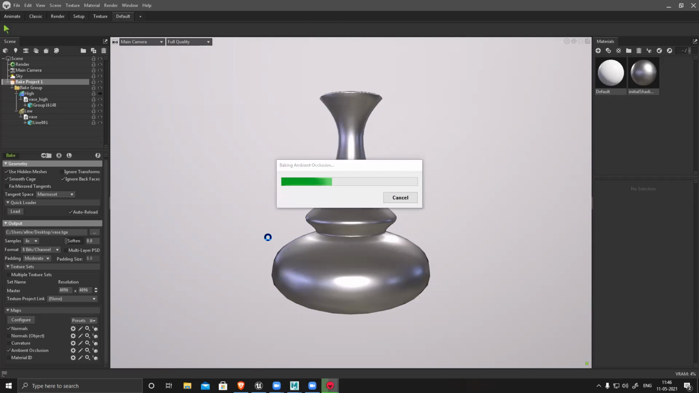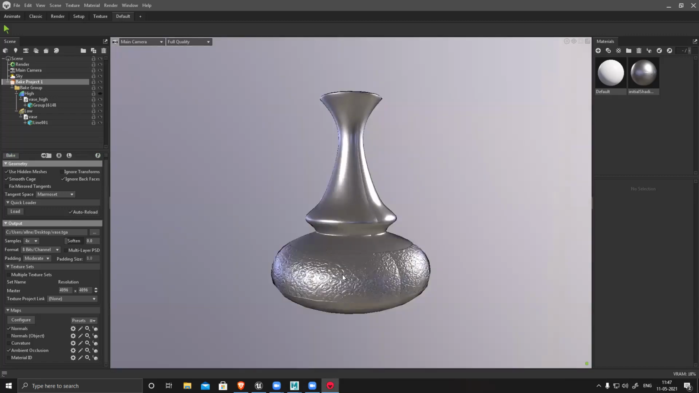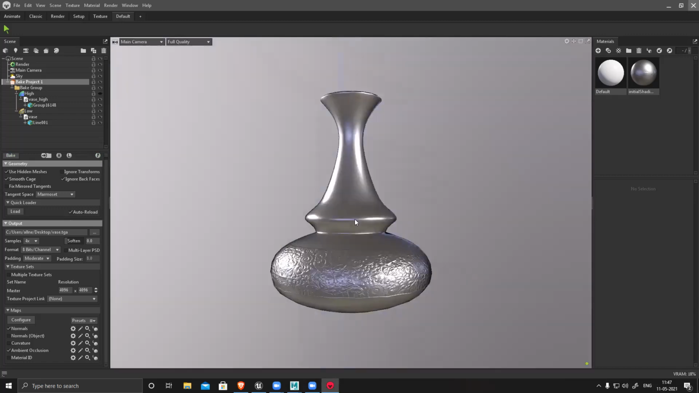So we can bake in Marmoset also. Yes, we can bake everything in Marmoset. It's very fast. Of any software I've seen to date, Marmoset is the fastest one. It bakes everything really quickly. The quality is very good, far better than Substance. P is for preview. If you click on this, okay, my recording is converting, that's why. So you can see everything is big, right? Done.